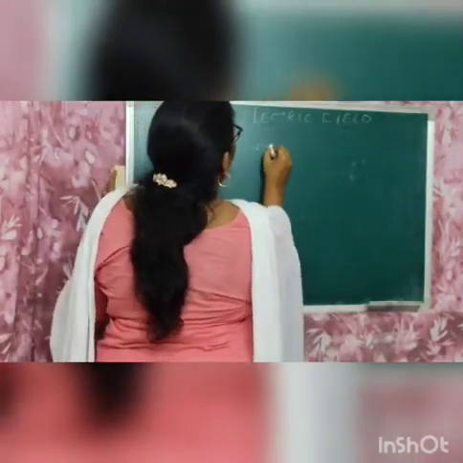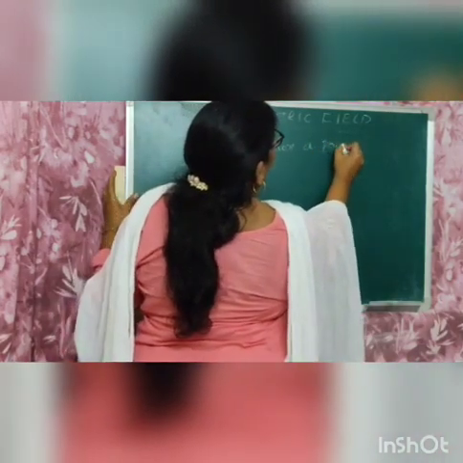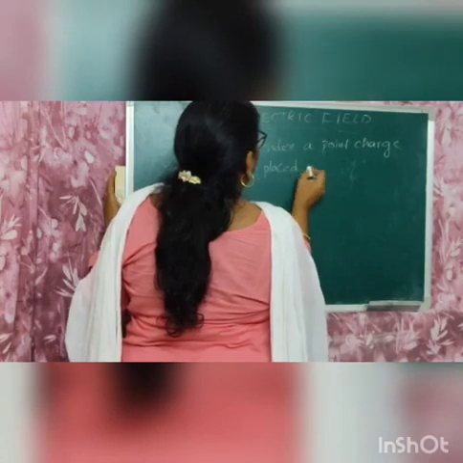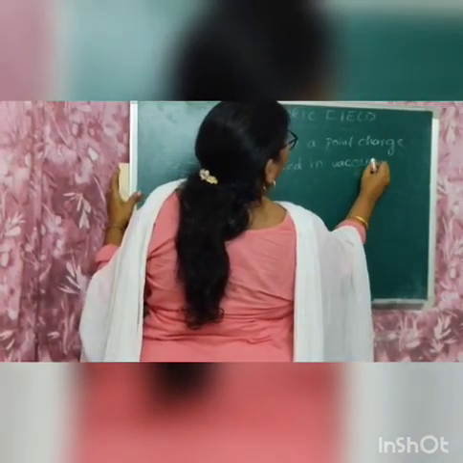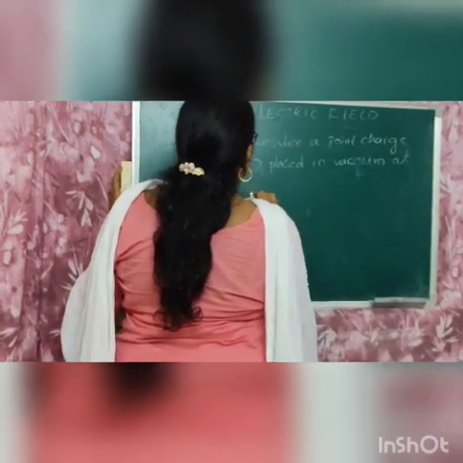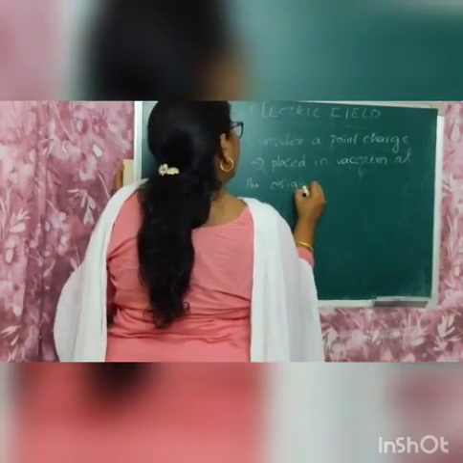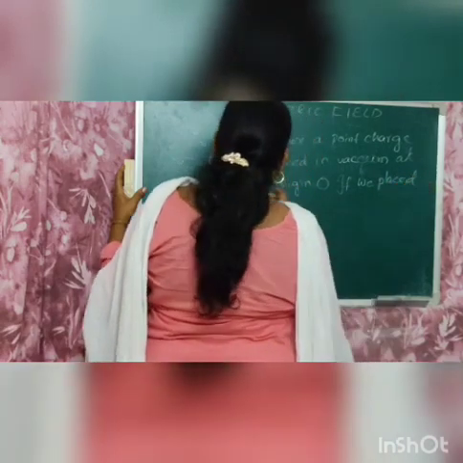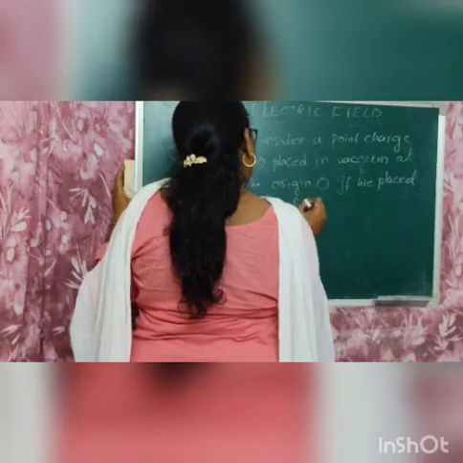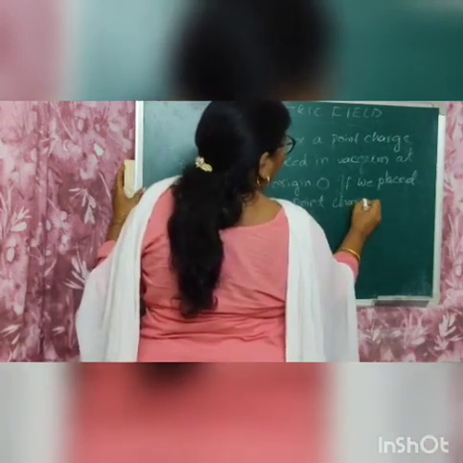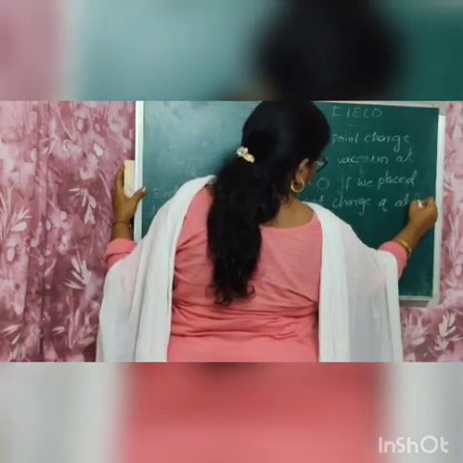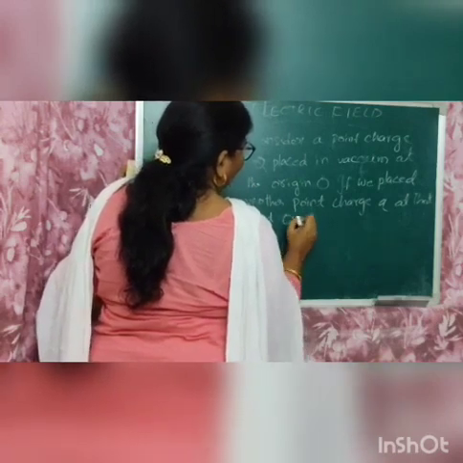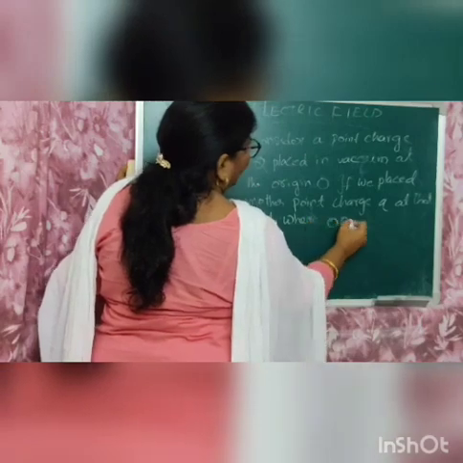Consider a point charge capital Q placed in vacuum at the origin O. If you place another point charge small q at that point P, where OP is equal to r.